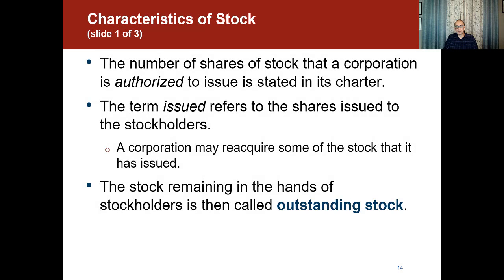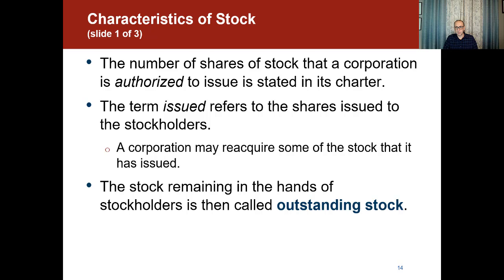Now let's talk about the characteristics of stock. There are a few terms that we need to know, which include authorized, issued, outstanding, and treasury stock. The number of shares of stock that a corporation is authorized to issue is stated in its charter. The term issued refers to the shares issued to the stockholders, which is part of the authorized. One thing that you need to know is that we can never issue more stock than what we are authorized